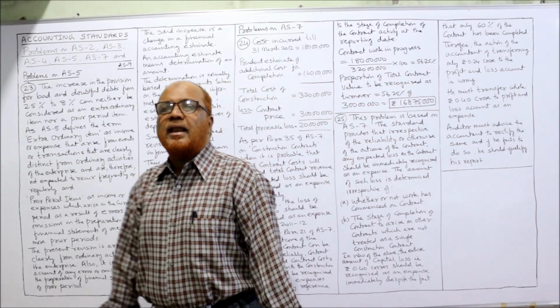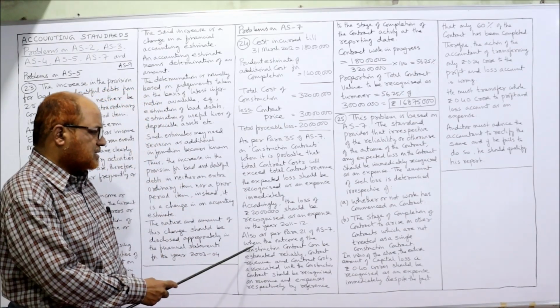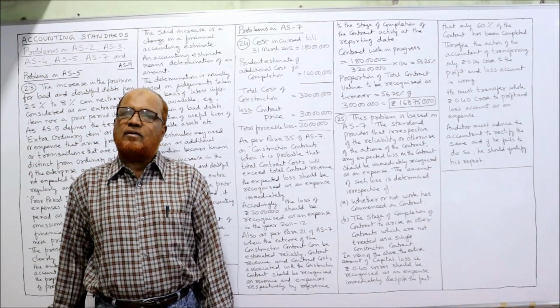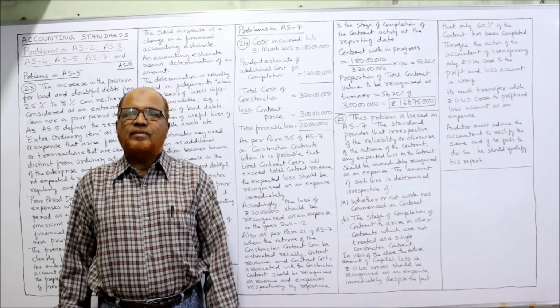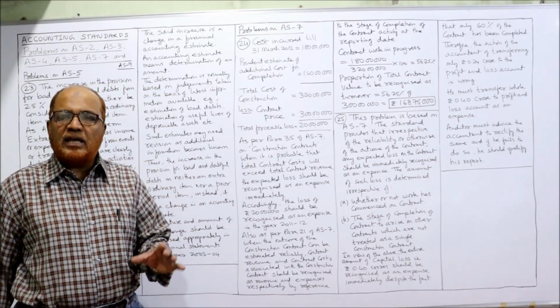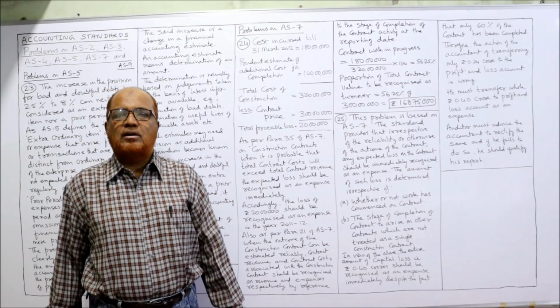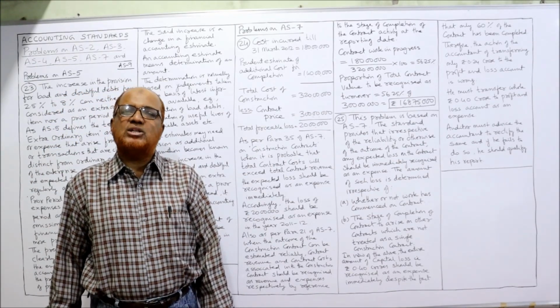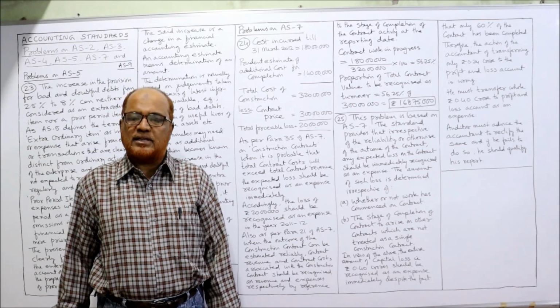So again, para number 21 of AS7 says when the outcome of the construction contract is known, then we have to recognize the revenue and cost depending on the percentage of work completed.